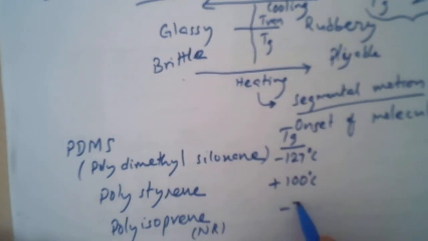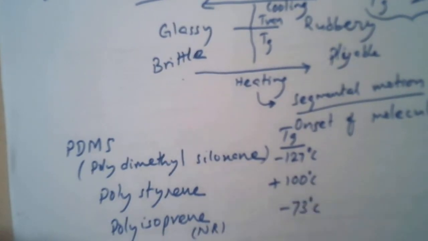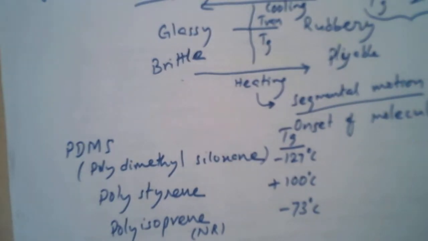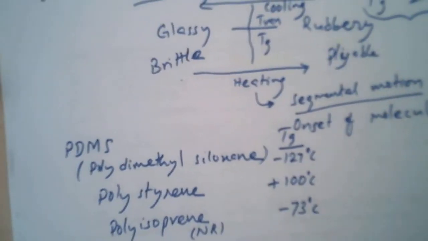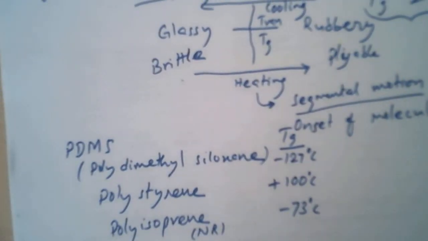It shows a Tg of about minus 73 degrees Celsius. These are just some examples to give you an idea of how different polymers have different Tg.